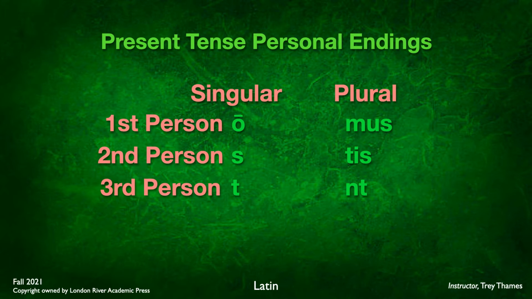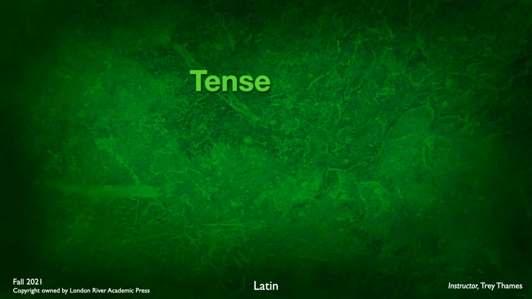So that's your translation. Let's see how we can apply this, because you're going to see these exact same endings. And I should probably remind you that the O in first person can also be M on rare occasions. And on this occasion, we're going to see where that pops in here. So let's see how this applies to imperfect tense.